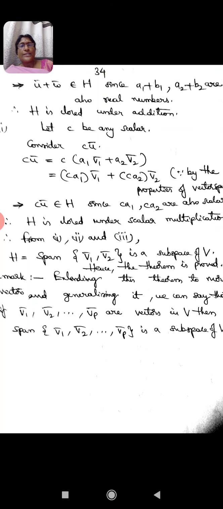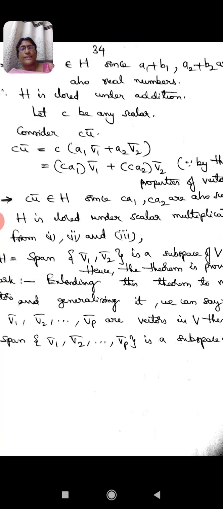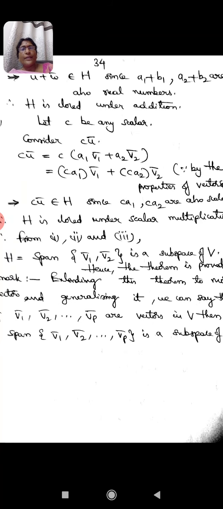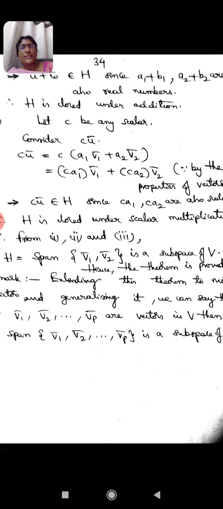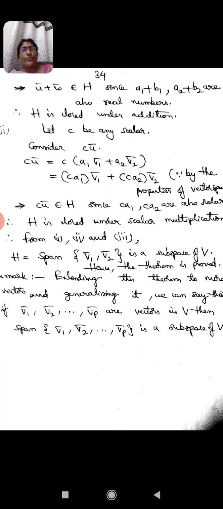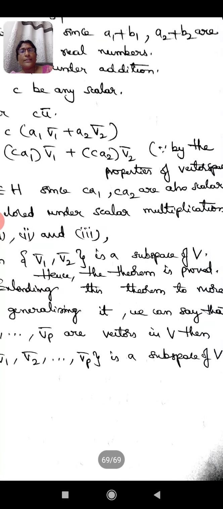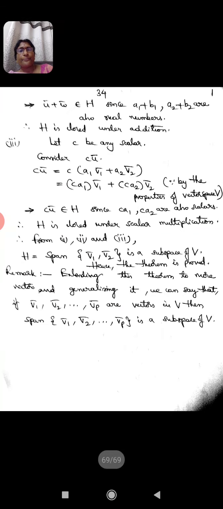because the elements in H satisfy all the conditions of a subspace, wherein the 0 vector is in H. We have seen that the 0 vector is in H, vector addition prevails in H, and at the same time scalar multiplication is also satisfied in H. So in that way the set H, which is nothing but the span of v1 bar comma v2 bar, is a subspace of V. So that ends the theorem, and that is how we have proved the theorem.